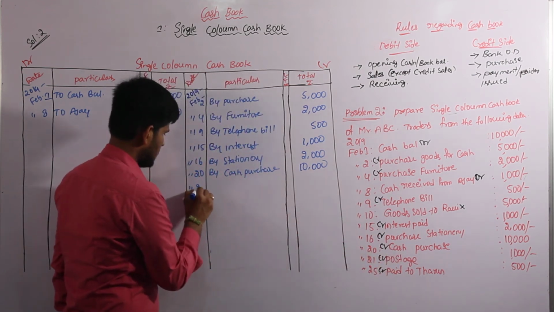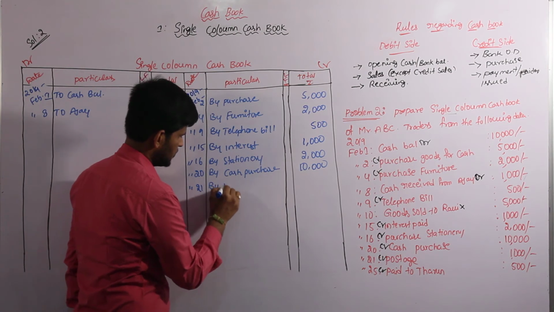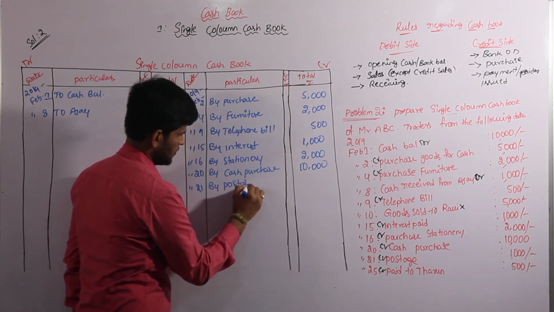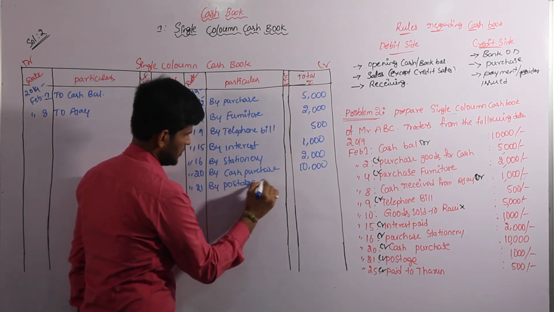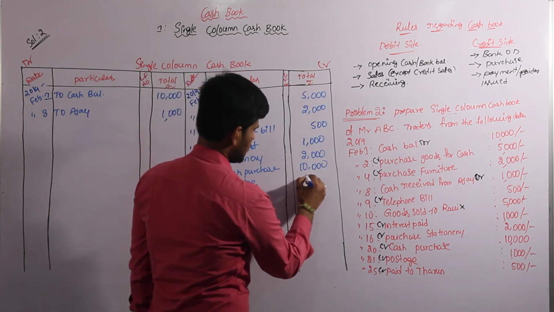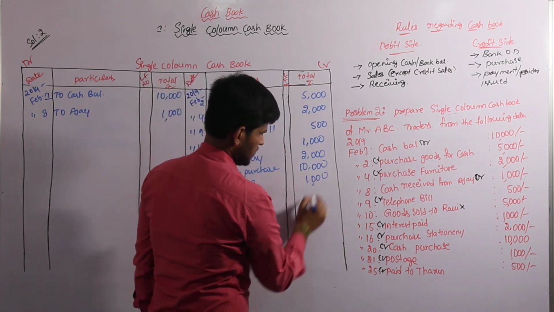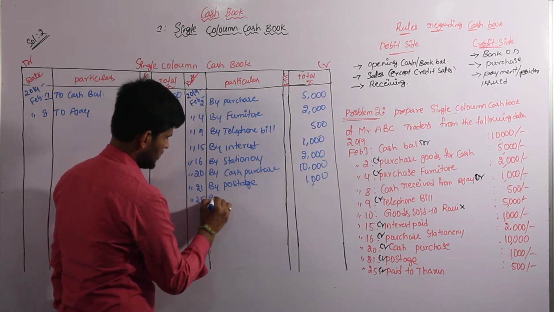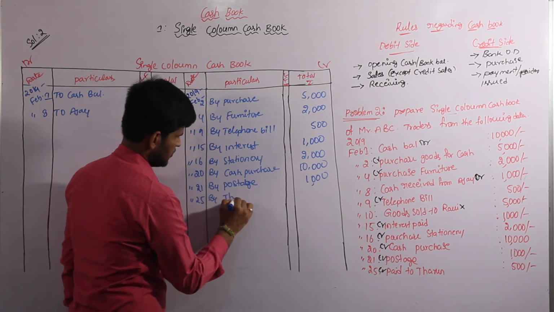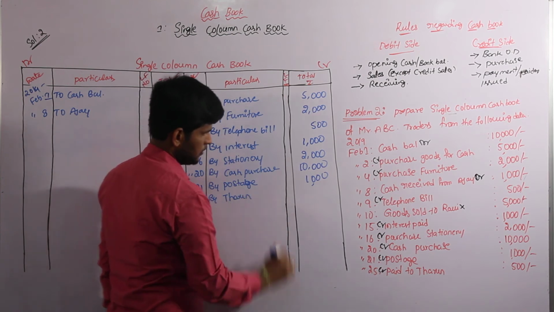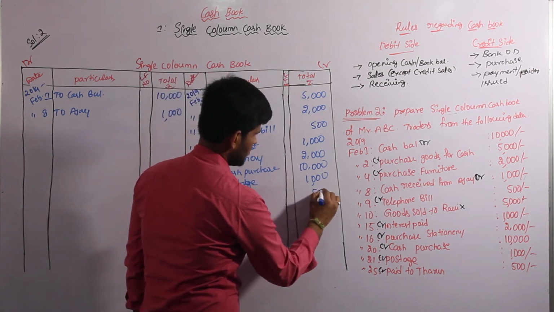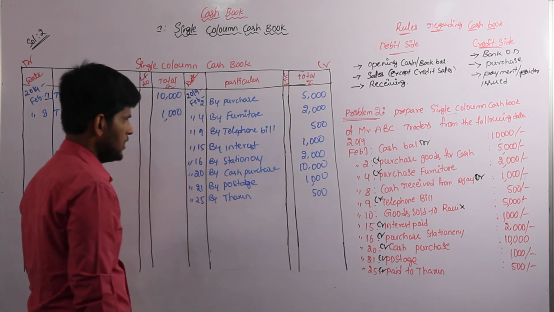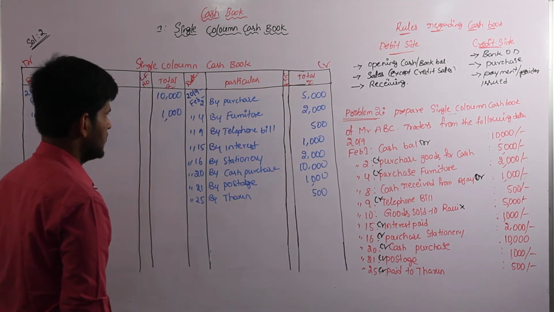Postage is also a payment, that is on 21st, by postage. What is 1000. Next, paid to Tarun, that is on 25th, by Tarun, what is 500.